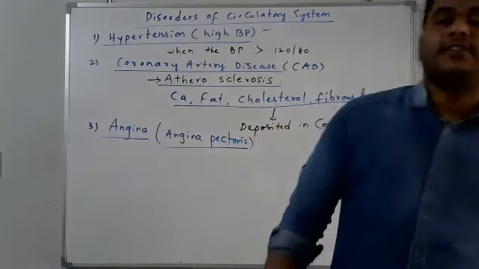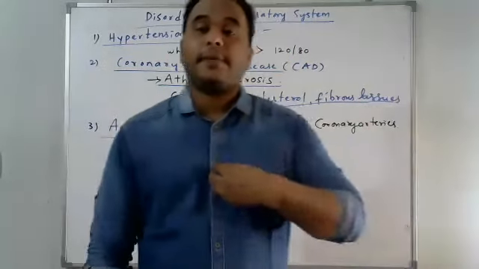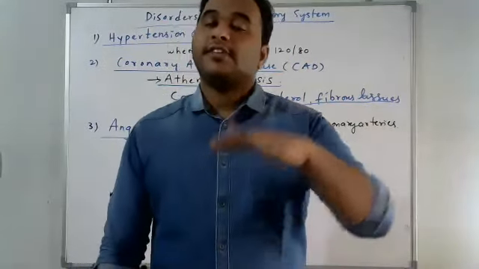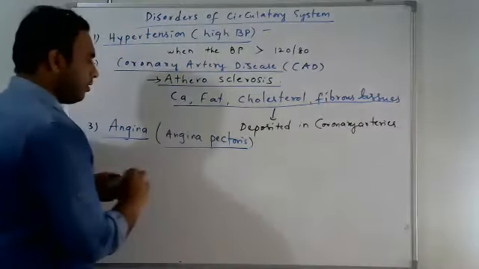Angina pectoris means an acute chest pain due to oxygen deficiency to the cardiac muscle.